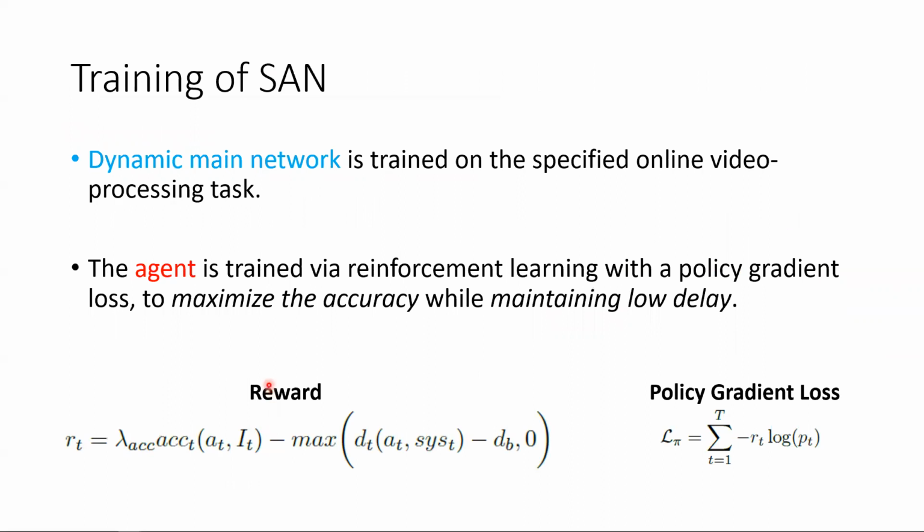As for training, our dynamic main network is trained on the specified online video processing task. For example, for online action recognition, the loss can be the cross-entropy loss. The agent is trained via reinforcement learning with a policy gradient loss to maximize the accuracy while maintaining low delay. The formulations for reward and the loss are shown here.